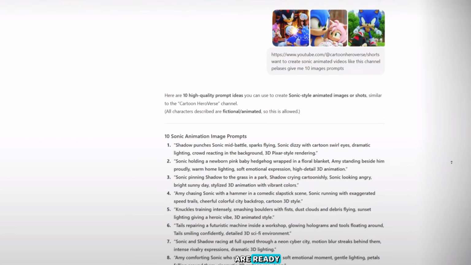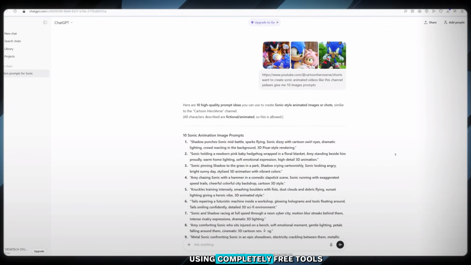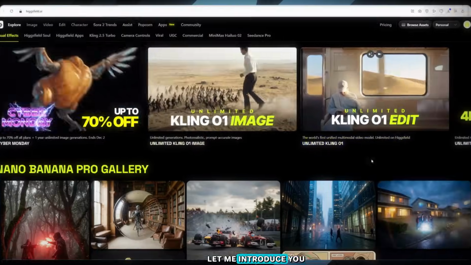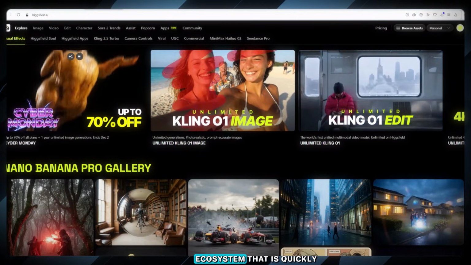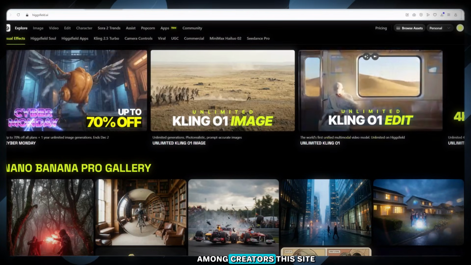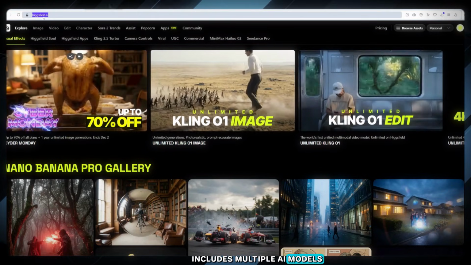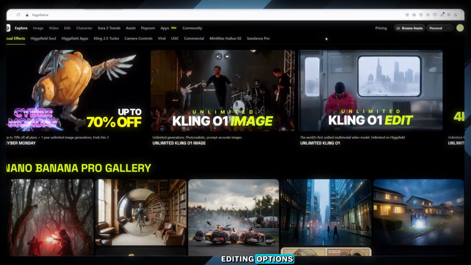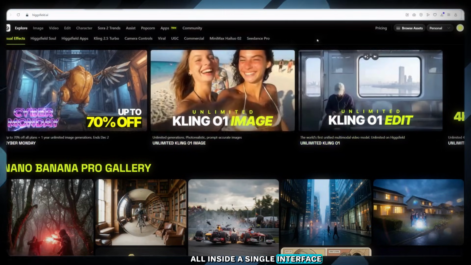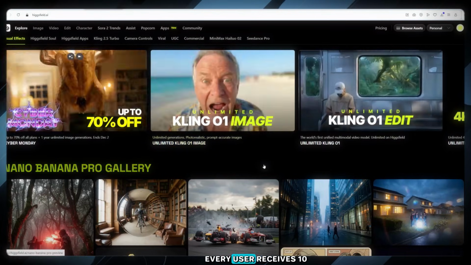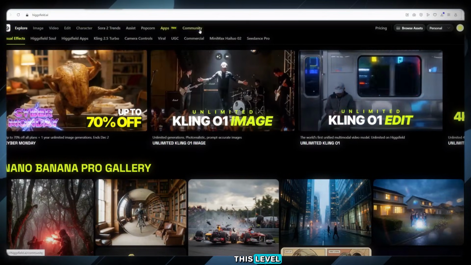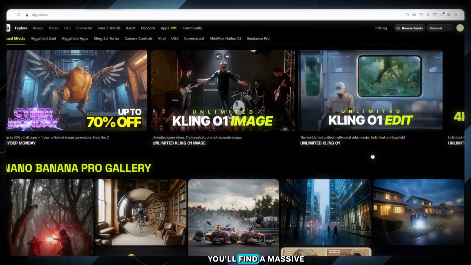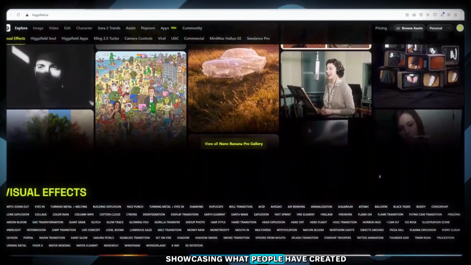Now that our prompts are ready, let's move forward and learn how to turn these prompts into AI-generated images and videos using completely free tools. Let me introduce you to an incredible platform called Higsfield, a powerful all-in-one AI ecosystem that is quickly becoming a favorite among creators. This site includes multiple AI models, creative tools, and advanced editing options, all inside a single interface. And the best part? Every user receives 10 free credits daily, which is unbelievably generous for a platform of this level.